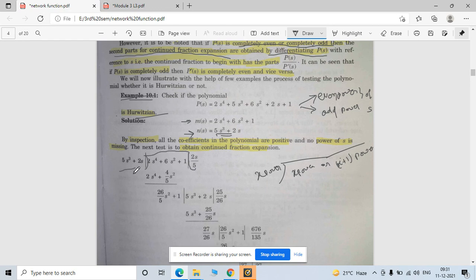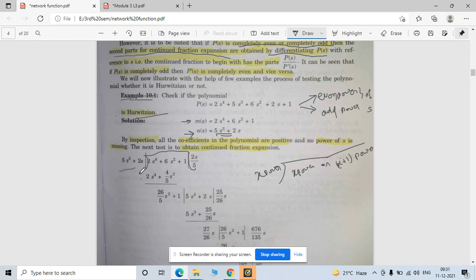So how to divide it? This is very simple. You have to cancel out this first term. So what is the adjustment? You have to multiply this divisor by 2s by 5, right? When you multiply by 2s by 5, this 5 gets cancelled out, and this 2 becomes 2s. When you multiply this term with this, you can cancel out this first term, right? That's why for this first step, your quotient is 2s by 5.